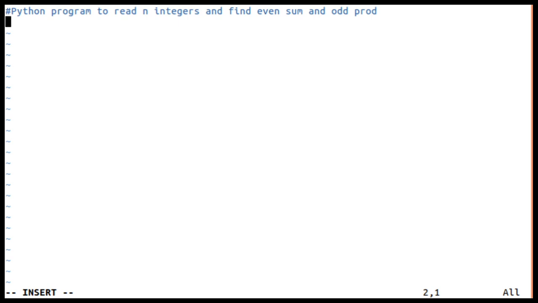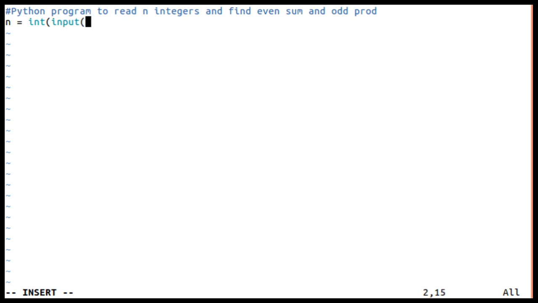Okay, this is again a simple program, because even sum and odd product are very simple. What is to be done is we should read the numbers. As I have explained the steps, we'll follow that. First and foremost, I'll ask the user to enter the value of n, and because we use that n, I'll convert that to integer.